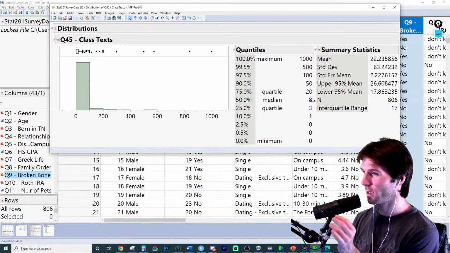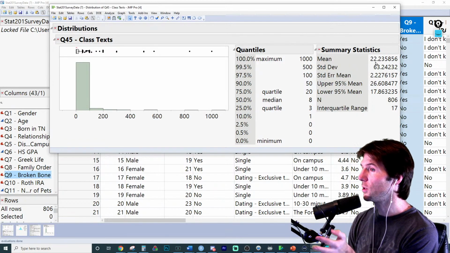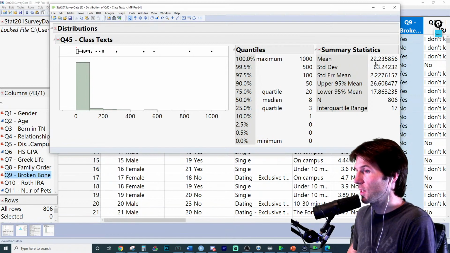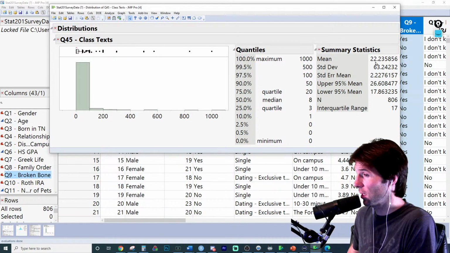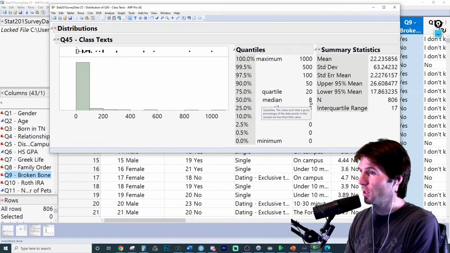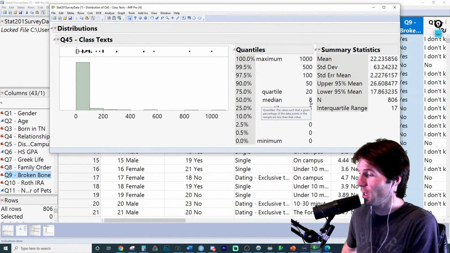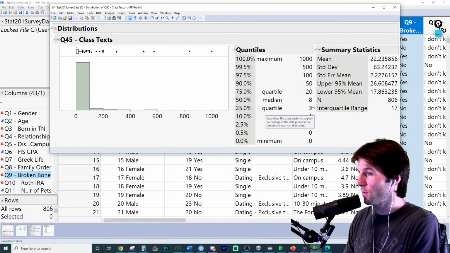Now, I want to make this very clear. I think some people don't use enough words. They might just say the mean is this. You could say the average person sends 22.23 texts during class. Now, that's not the correct measure of center because this is skewed data. So I'd say the 50th percentile of students sends 8 texts during class. This is represented by the median. The spread of the middle 50% of students' texts during class, represented by the IQR, is 17.